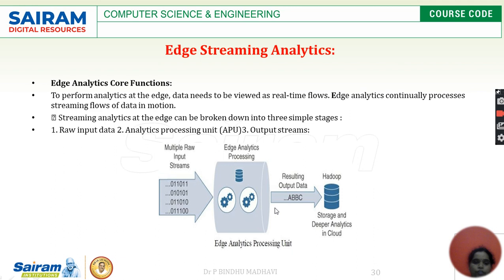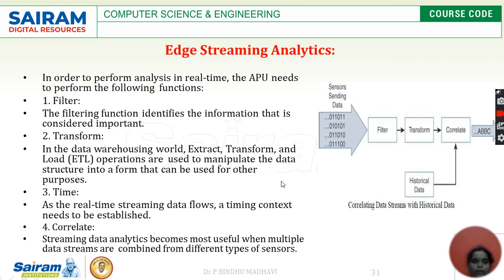You could see the diagram, edge analytics processing unit, which includes multiple raw input streams in terms of data bits and the resulting output, and like the messaging system, storage and messaging system, which is at Hadoop, like deeper analytics to the cloud. So the streaming analytics at the edge is divided, as I mentioned, three ways: raw input data, analytics processing, and output stream. Okay, with this, what exactly were we doing?